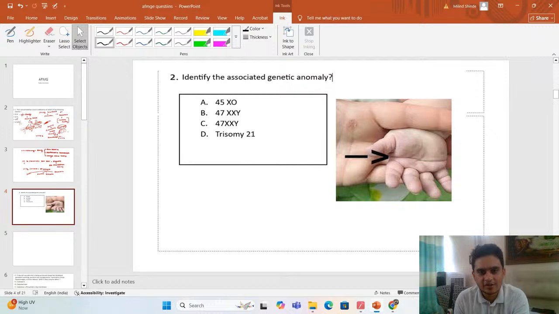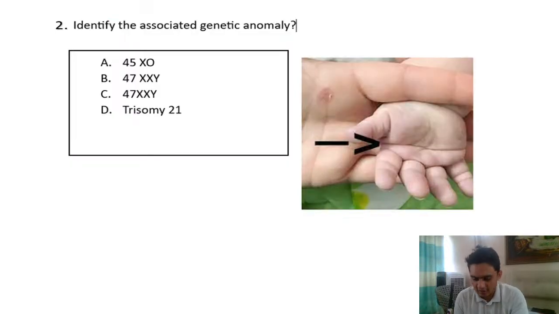Now look at this question and tell me what you think. You have to identify the anomaly that you see here. What is the genetic anomaly, and what do you see here? And you have to answer which chromosome is defective here. Again, this is a common question and very much the examiner's favorite nowadays. Anyone?